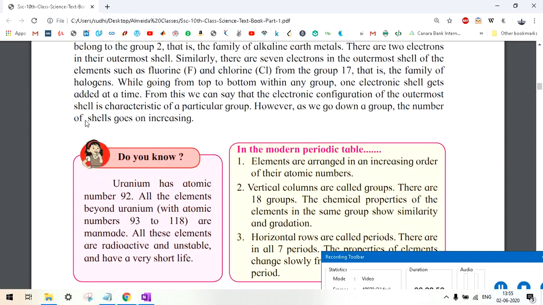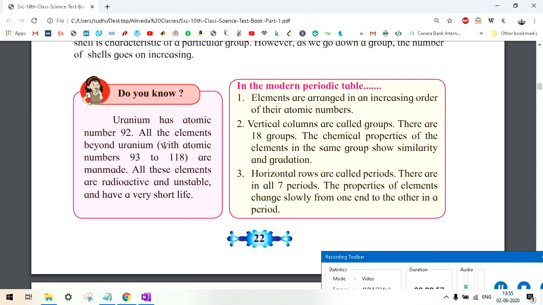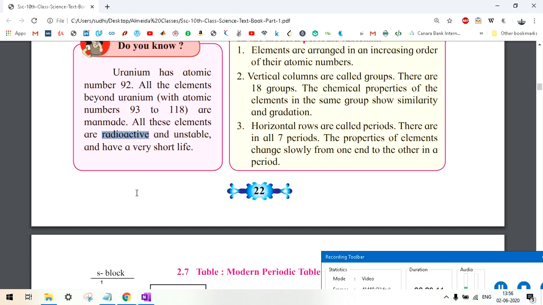Now let's see. Uranium has atomic number 92. All the elements beyond uranium, that is with atomic number 93 to 118, are man-made. These are not natural, you must know this. All these elements are radioactive and unstable and have a very short life. Radioactive means these are categories of some metals, and I will explain this in detail when we reach that topic. Unstable means their nuclei are unstable. It means they are very reactive and have a very short life.